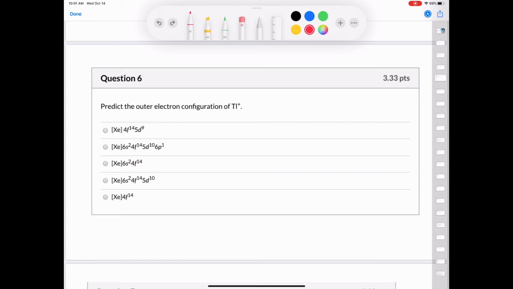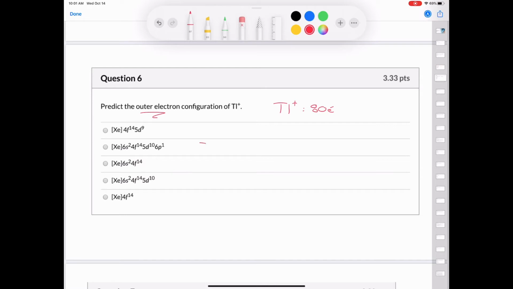Next question asks us predict the outer electron configuration of thallium with a +1 charge. Well, thallium itself has 81 electrons. It's element 81. If it loses an electron to have a +1 charge, then it's going to have 80 electrons. So thallium plus has 80 electrons. Now, outer electrons are anything after the noble gas that precedes it. So the noble gas that precedes thallium is xenon.